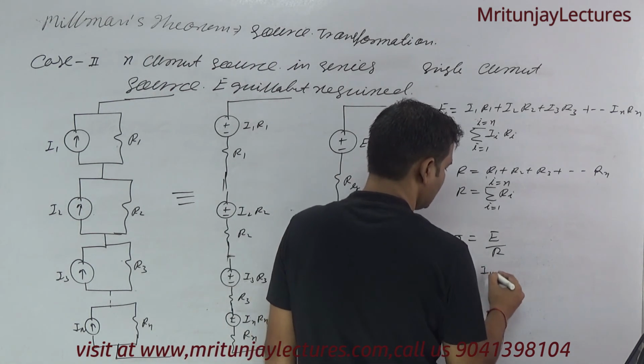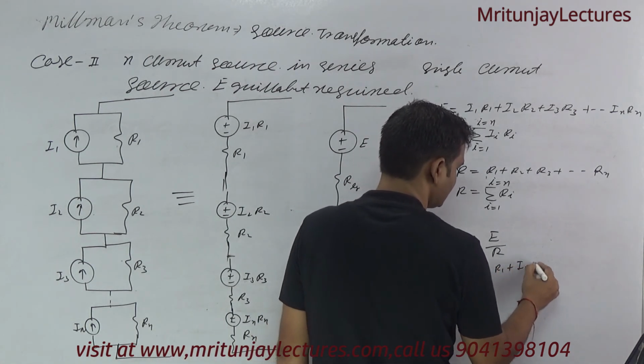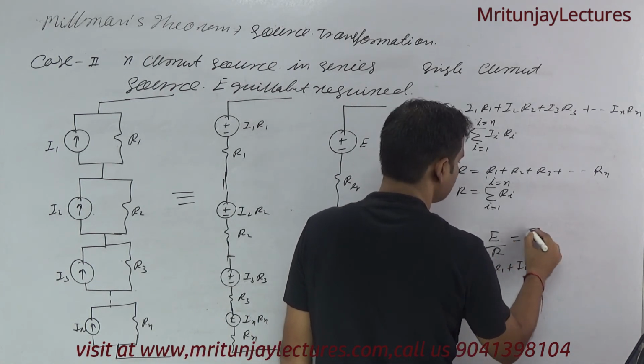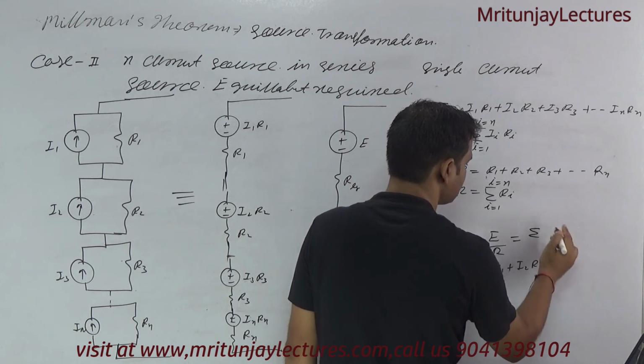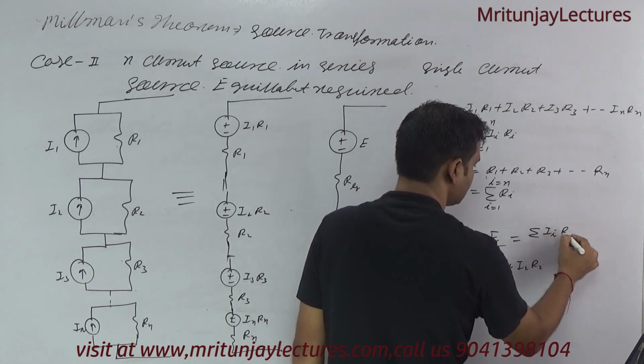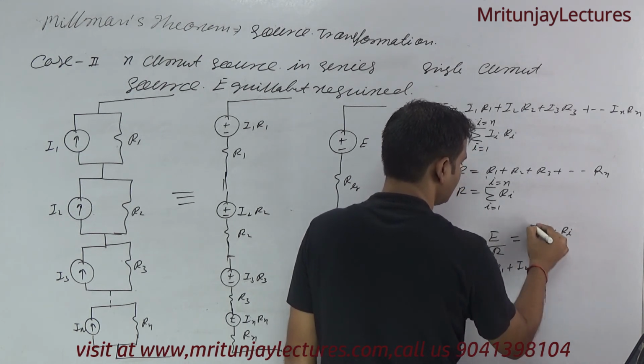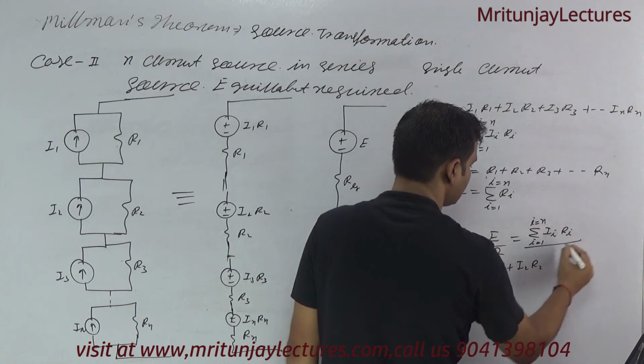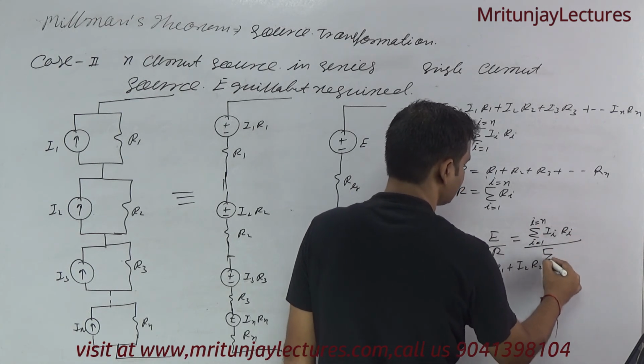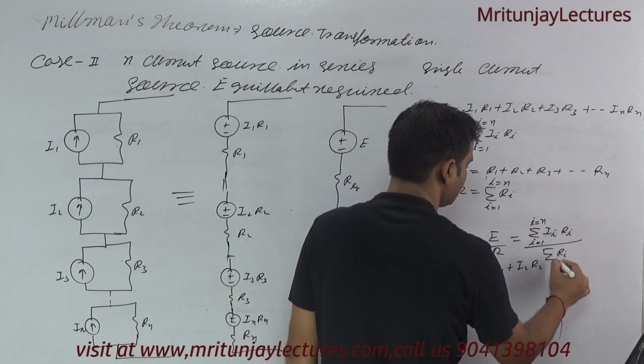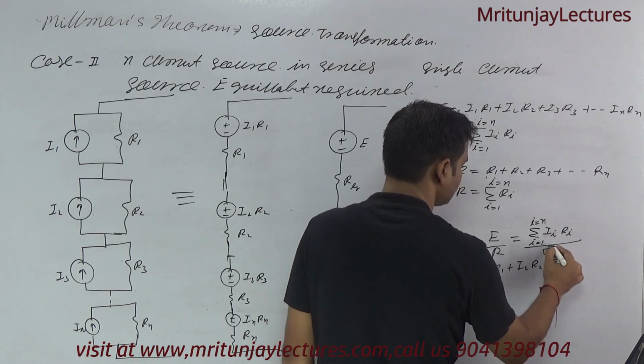That is I1 R1, I2 R2, or you can say the summation of Ii Ri for i equal to 1 to n, divided by the summation of Ri for i equal to 1 to n.